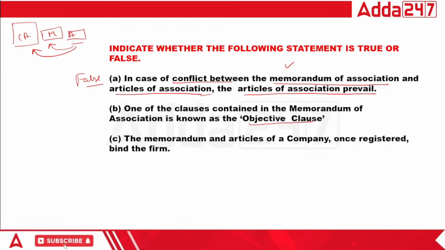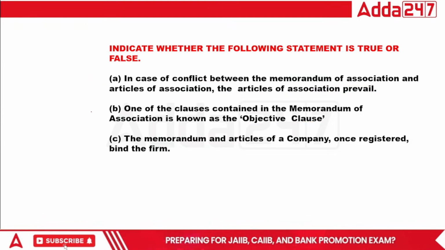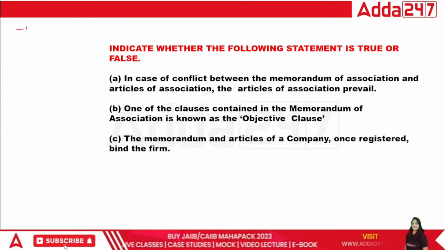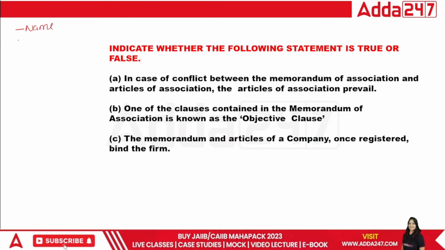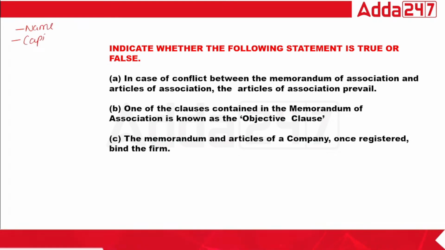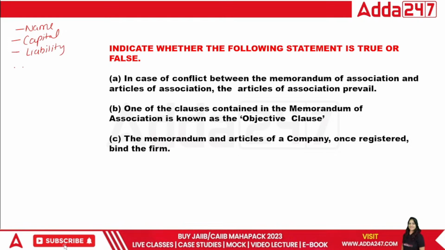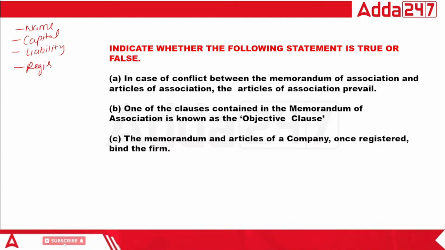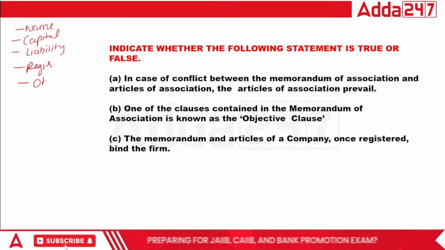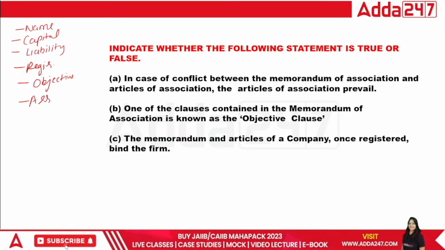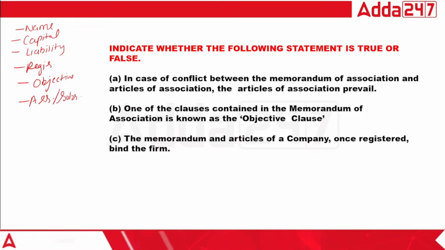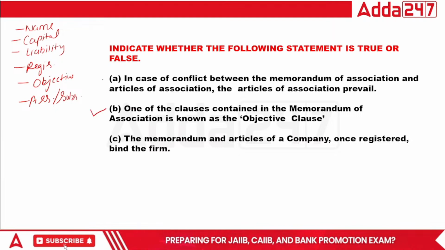So now let's understand the clauses of Memorandum of Association. Name clause, capital clause, liability clause, registered office clause, objective clause, and association clause. Association clause is also known as subscription clause. So that's why for this one, this is absolutely right.